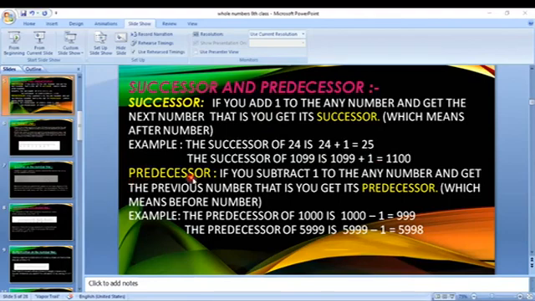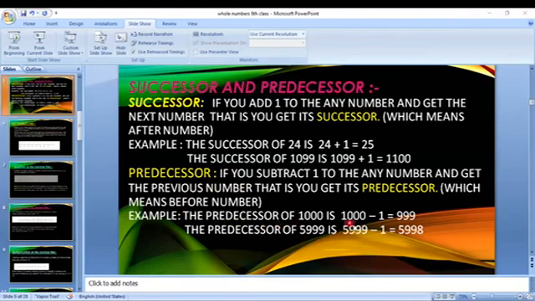Let us see the predecessor. If you subtract 1 from any number and get the previous number, that is you get its predecessor. So successor means you have to add, predecessor means you just have to subtract 1 from the given number, so that you get its predecessor. That means the number before. So successor means after the number, predecessor means before the number. Let us see the example for predecessor.